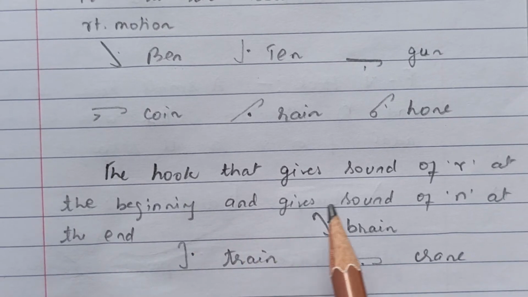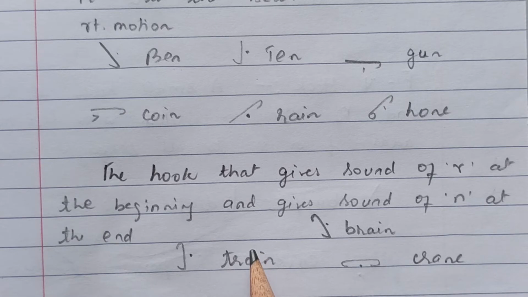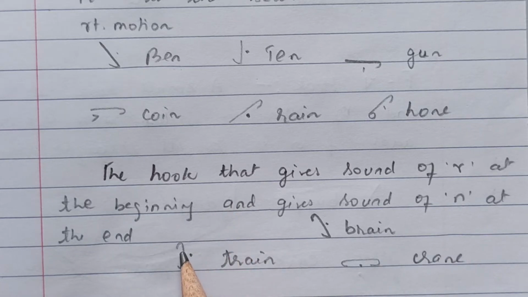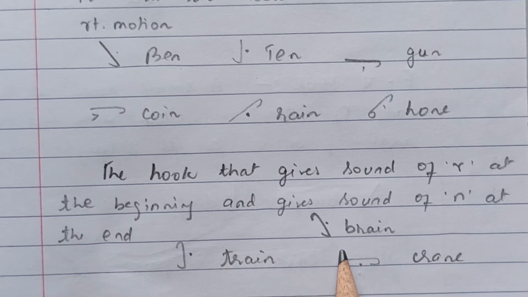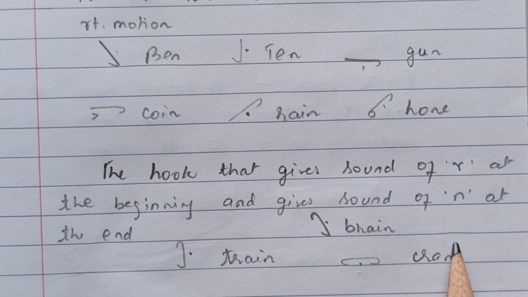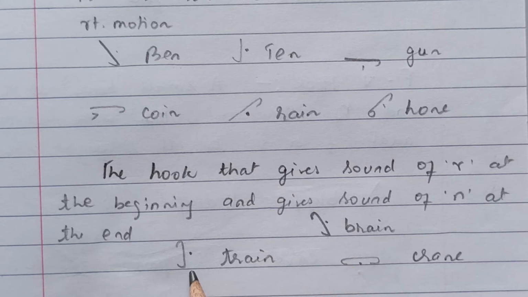The hook that gives a sound of R at the beginning and gives a sound of N at the end. We know that when the hook is written at the beginning, it gives the sound of R, and at the end it gives the sound of N. So, bar and N. So, brain, train, crane.